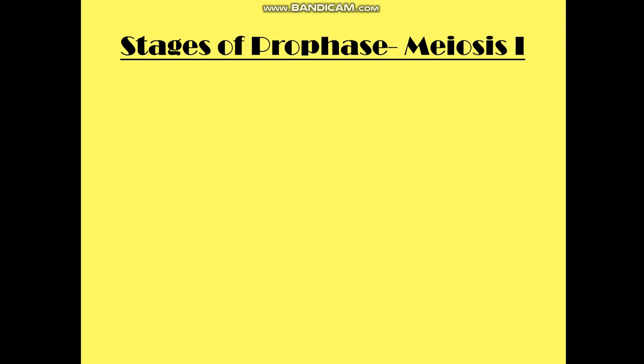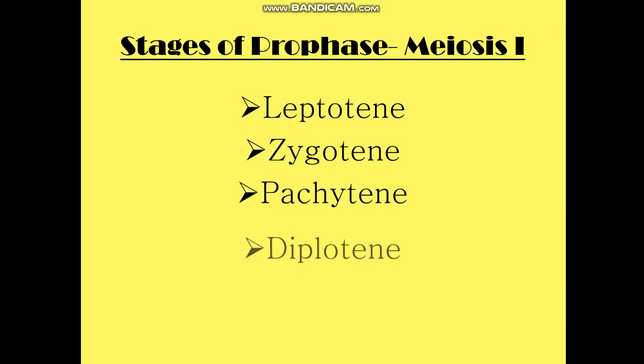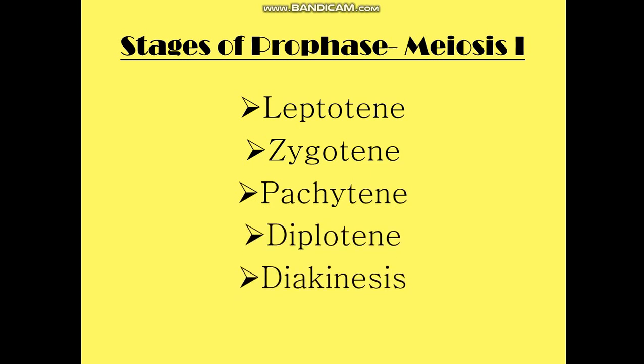Here in meiosis 1 this will take place too, but there are five substages: leptotene, zygotene, pachytene, diplotene, and diakinesis. You don't have to study these in detail. I am telling you again and again, but you need to know a little bit about it so that you will understand one important concept which I want to provide here. Again, these five stages are sub-stages of prophase in meiosis 1.